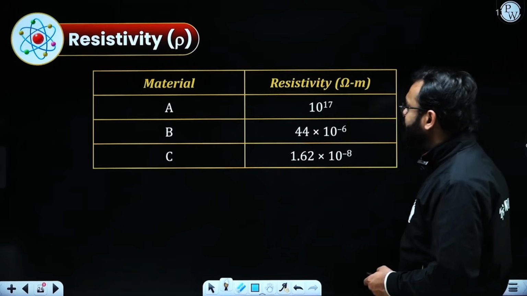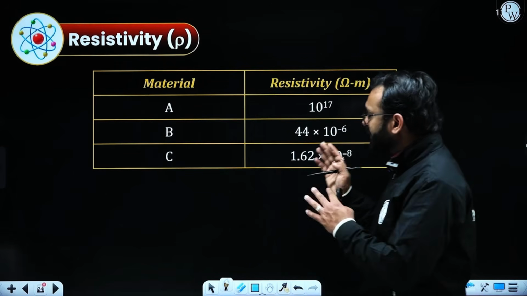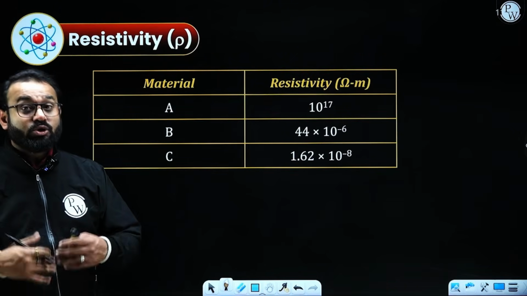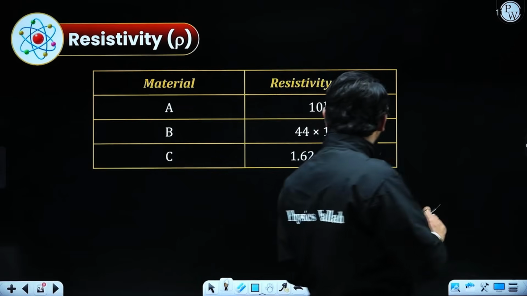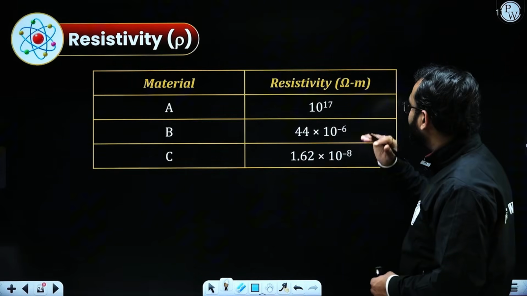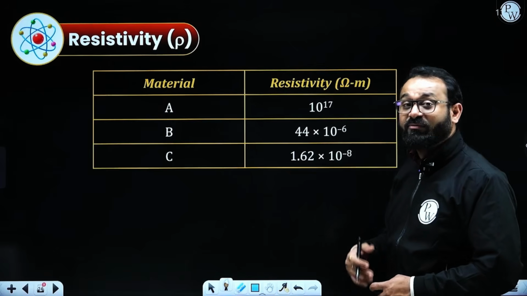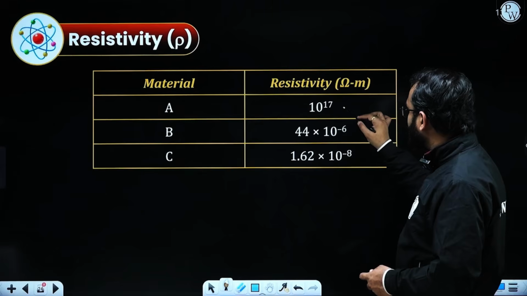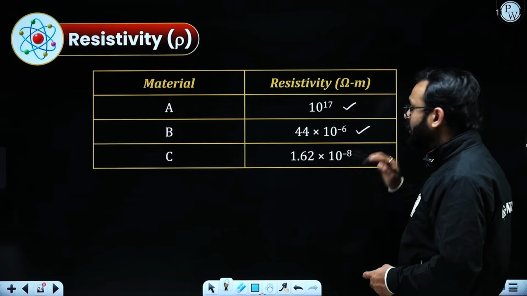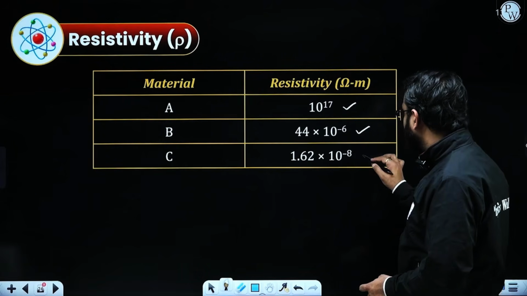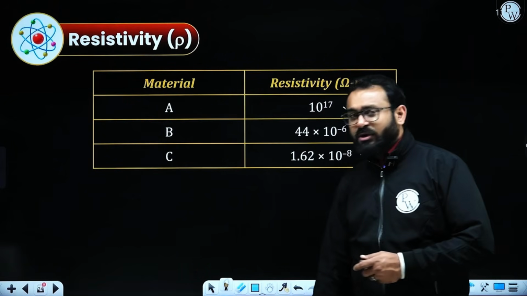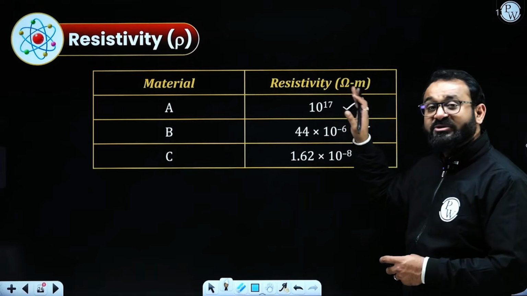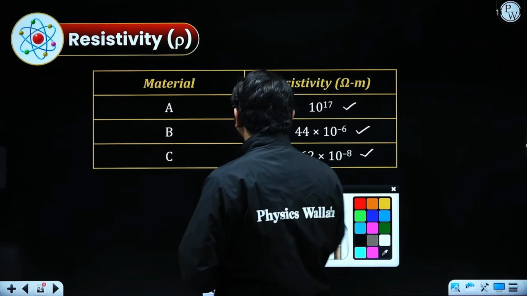Talking about resistivity, suppose we are provided with some values, say 3 different values. To solve this, we need to understand the kind of value being given to us. For example, we have 3 different materials and they are asking what material it is, and the values of resistivity given are 10 to the power 17, 44 into 10 to the power minus 6, and 1.62 into 10 to the power minus 8. If we look at this, the resistivity in case number 1 is very, very high, which clearly states that this is nothing but an insulator.